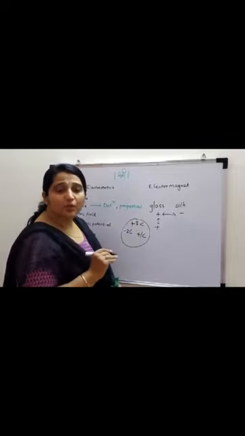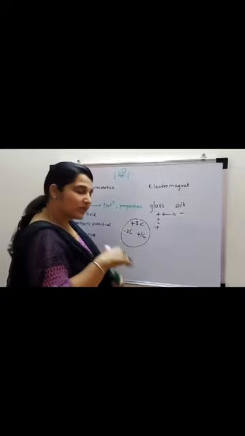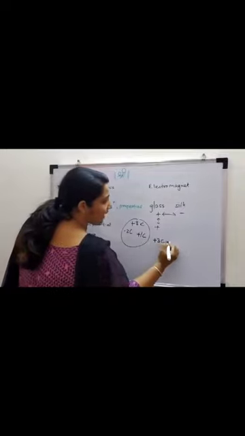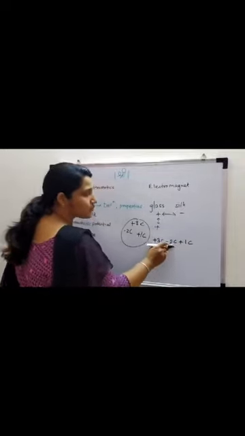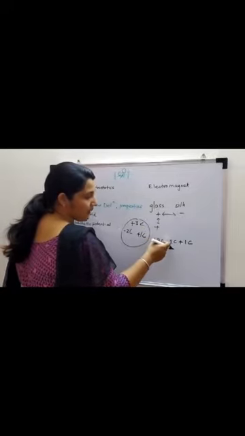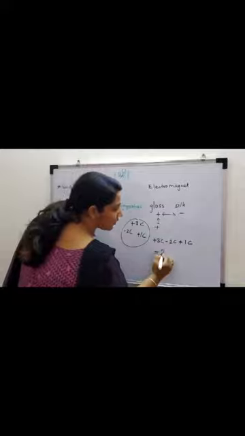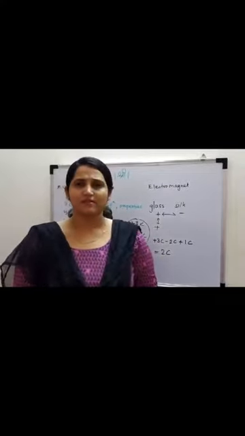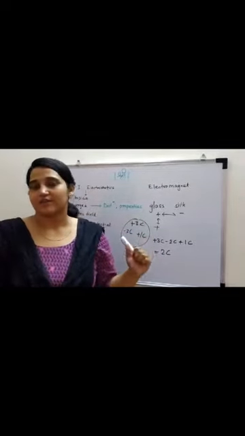So what will be the total charge in the system? We have to add them with their signs: plus 3 Coulomb, minus 2 Coulomb, and plus 1 Coulomb. 3 minus 2 is 1, and 1 plus 1 is equal to 2 Coulomb. So this is the total charge in the system. This is a simple property. So these are the properties of charges.